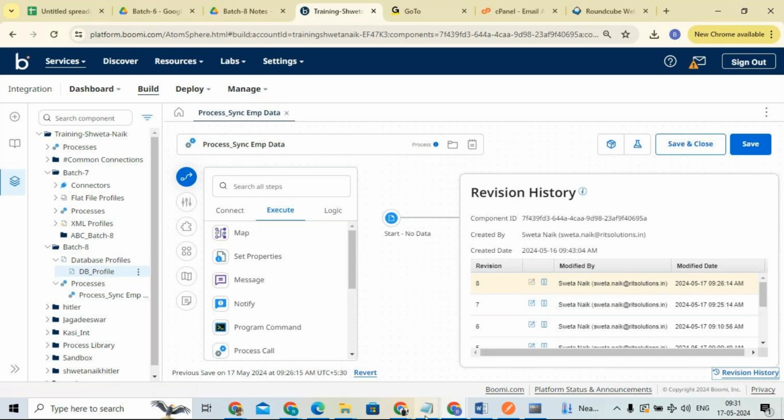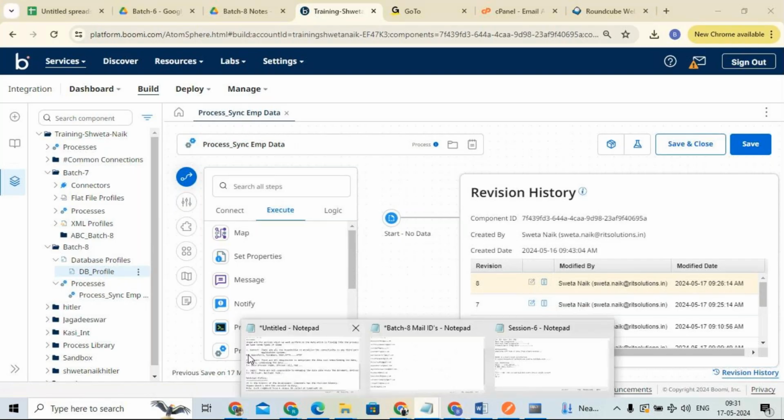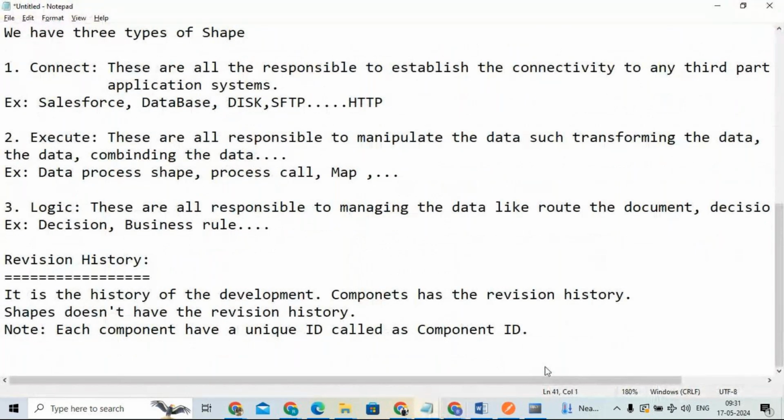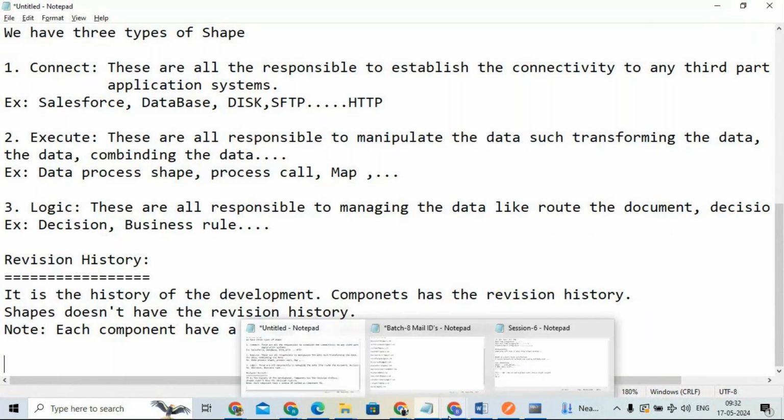Like in school days and college days, whenever you are drawing graphs, you draw an x coordinate and a y coordinate, and you point out some point by its distance from the x coordinate and its distance from the y coordinate, and you locate it. In the same way here, the revision history is also created.